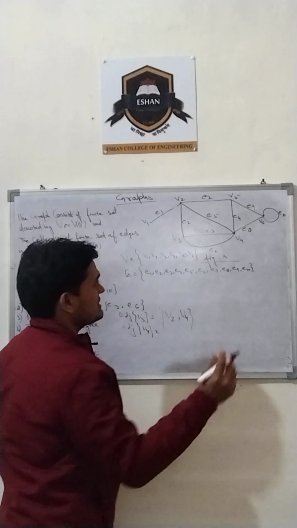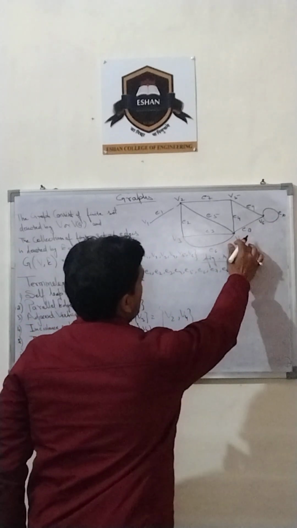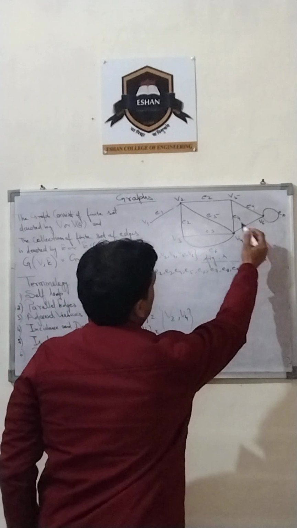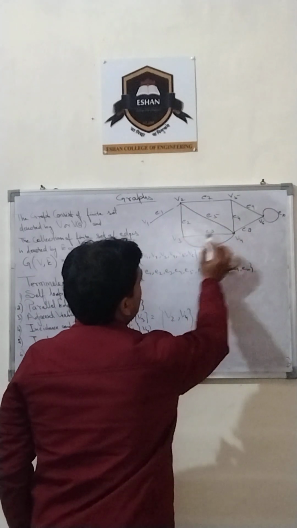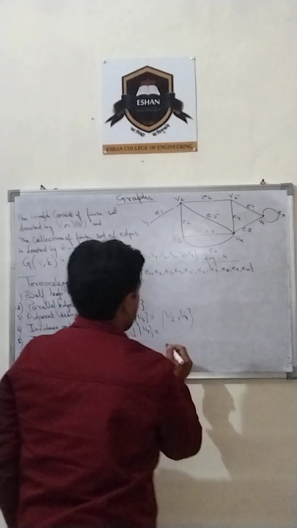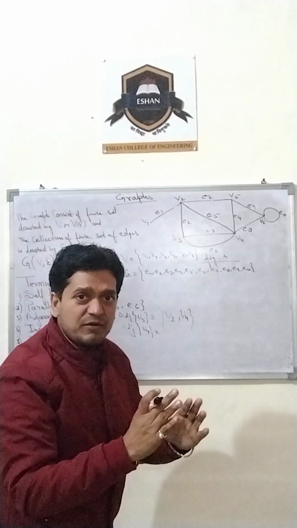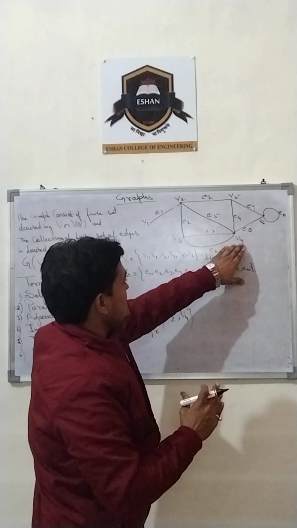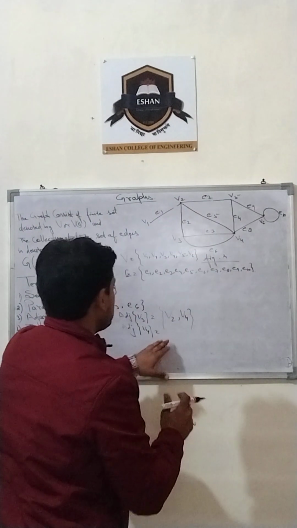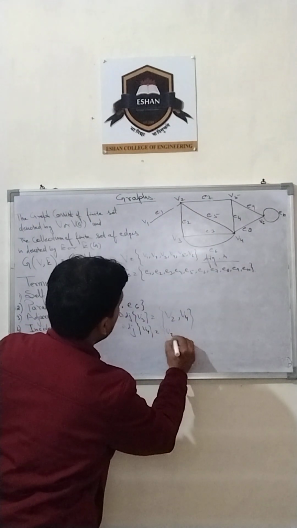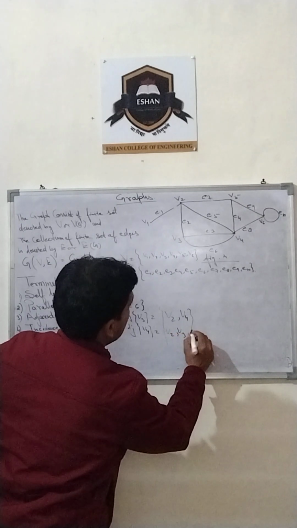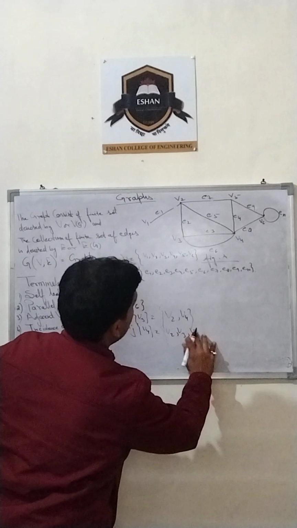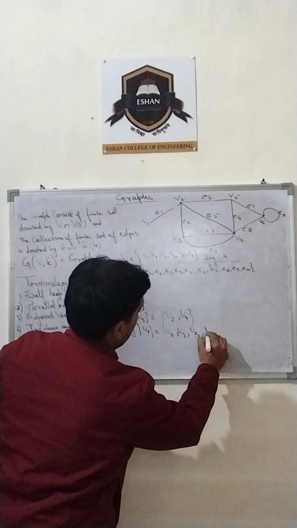Now, if we talk about the adjacent vertices of V4, V4 is directly connected with V2, V3, V5 and V6. There is a direct connection from V4 to these vertices V2, V3, V5 and V6.